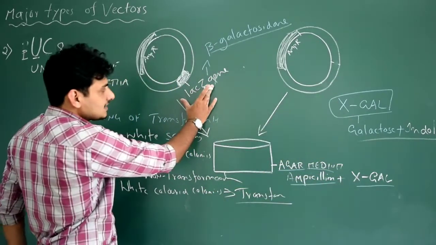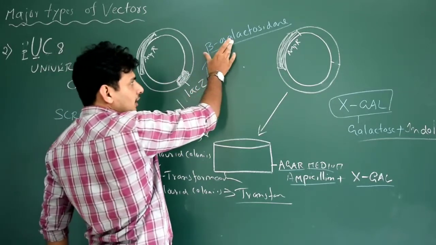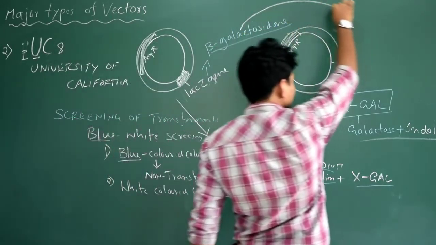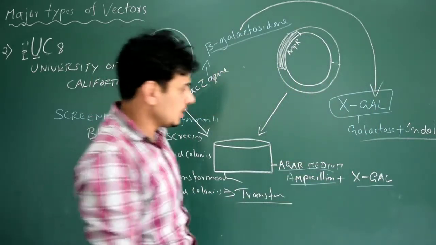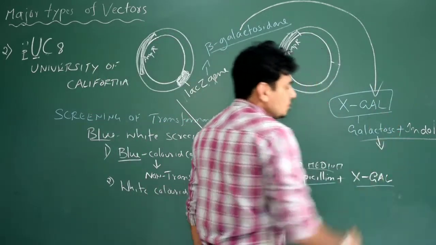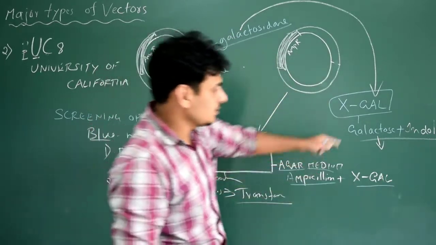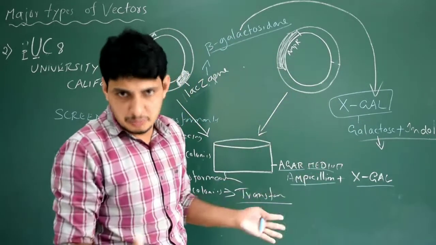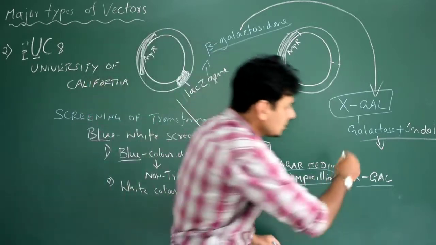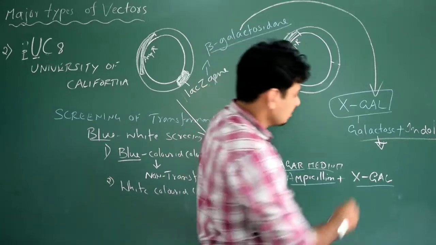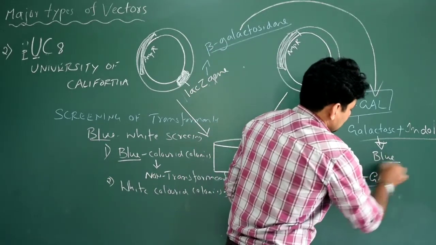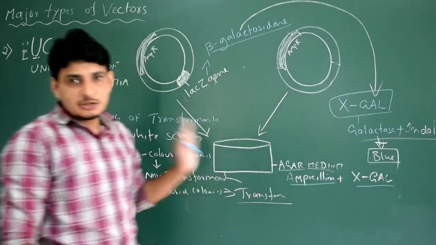So we have the lacZ gene here that is going to produce beta-galactosidase. This beta-galactosidase obviously is going to react with the X-gal. Gal is nothing but galactose. During the reaction, the X-gal will be broken down into other tiny compounds actually. During this process, the color of this entire medium changes to blue. Got it? Blue color. This is the thing to understand, the basic.